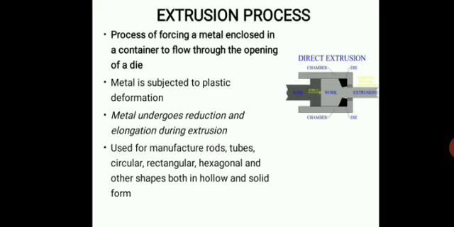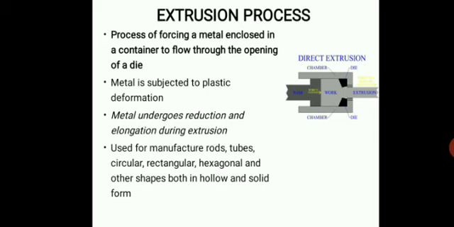Next category of manufacturing process which comes under forming process is extrusion. So let's discuss the extrusion process. As shown in the figure, in the extrusion process, metal or workpiece is enclosed in a container. Then using a ram, the metal is forced to flow through the opening of a die. During this process, the metal undergoes reduction and elongation, and it is also subjected to plastic deformation.